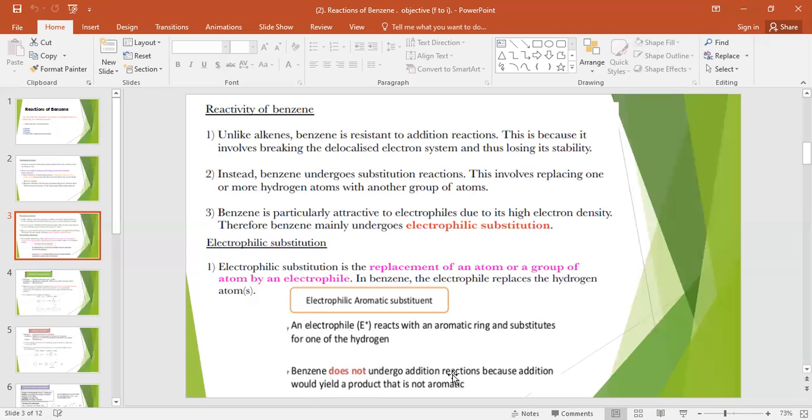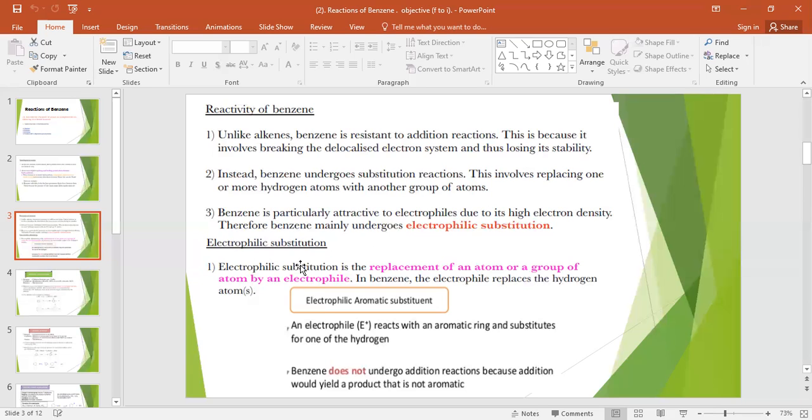Benzene does not undergo addition reaction because an addition reaction would yield a product that is not aromatic. Second, as you saw in point number 1, it would lose its stability. So benzene will not give addition reaction at ordinary conditions. Now we are going to start.